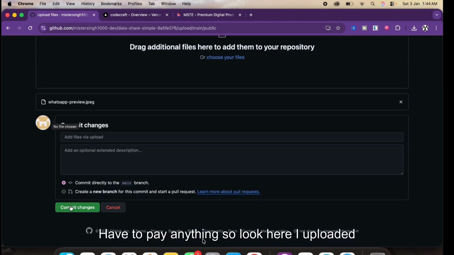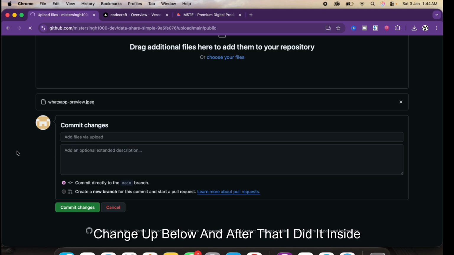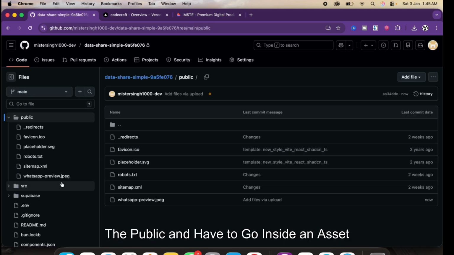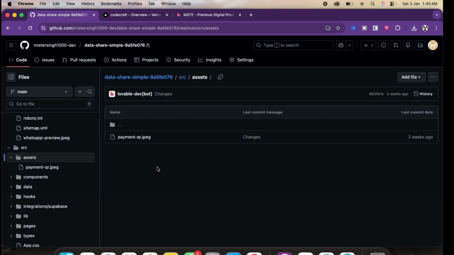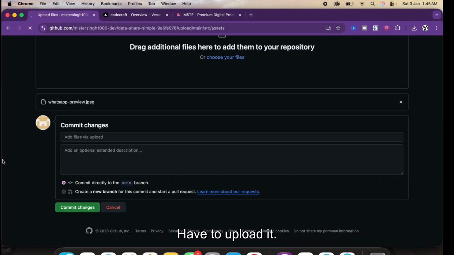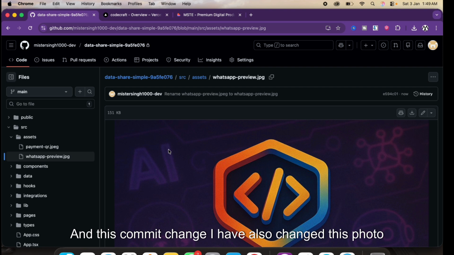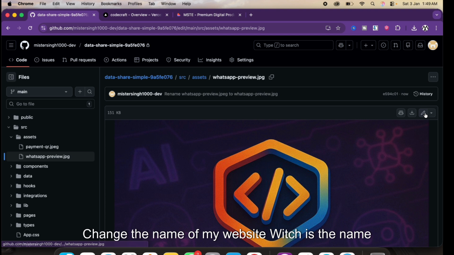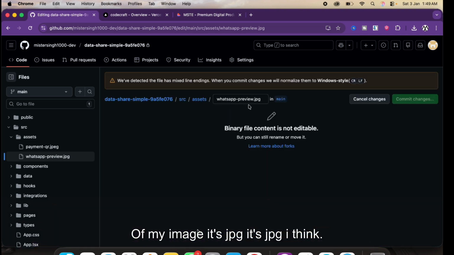So look here, I uploaded the file. As soon as I uploaded that file, I clicked commit changes below, and after that I went inside the public and had to go inside the assets, inside the source. After that you have to upload it, and with this commit change I have also changed this photo. Now there was another thing in it: I had to change the name of my image, it's JPG, I think.